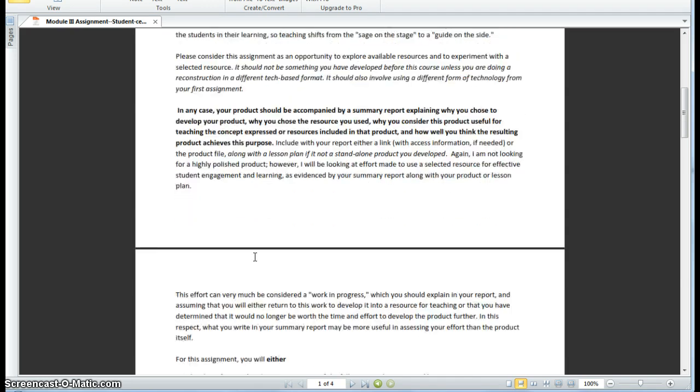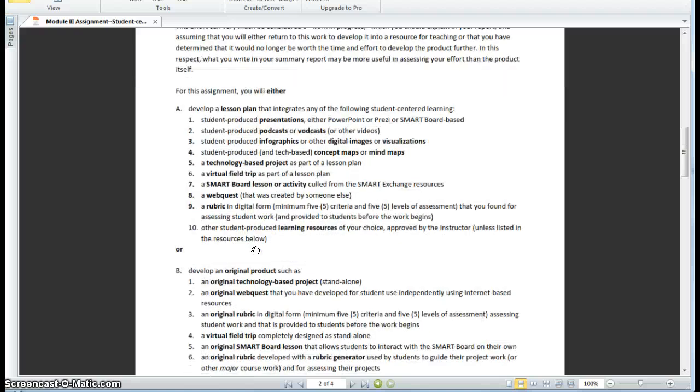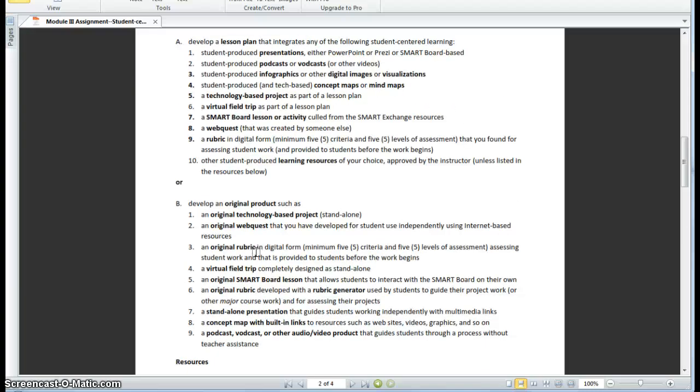Now, as I mentioned, you have a choice, as in the first assignment, of creating an original product or developing a lesson plan around something that's already out there that you found that you think would be appropriate for integrating into a lesson. Now, let me just focus on the second section here. That's developing an original product.